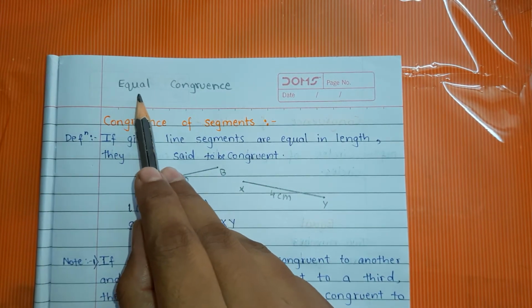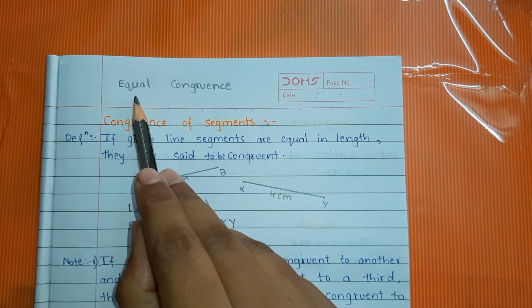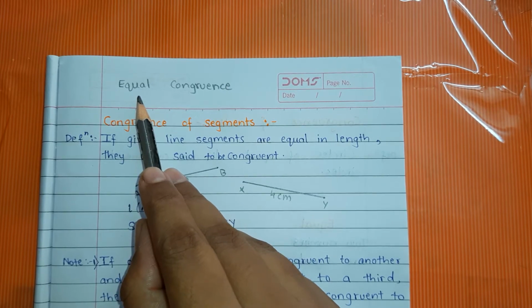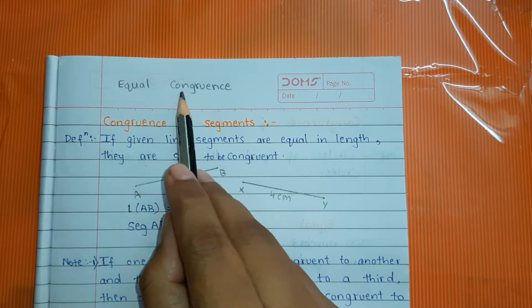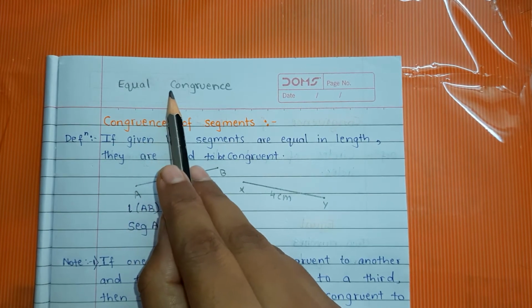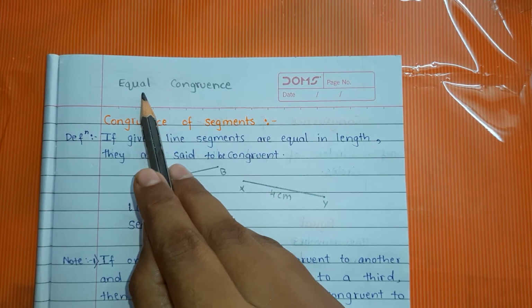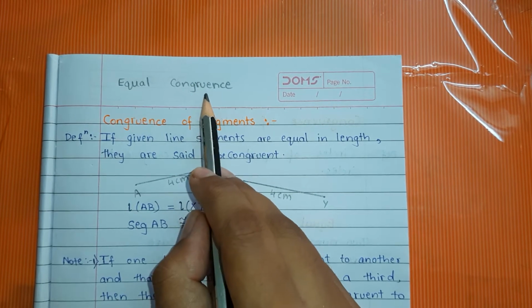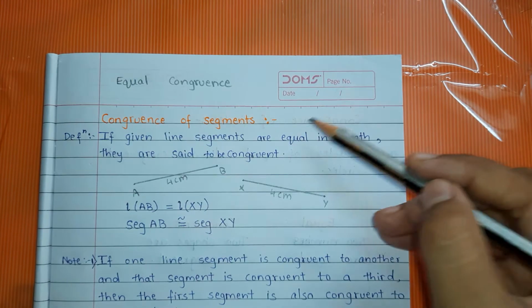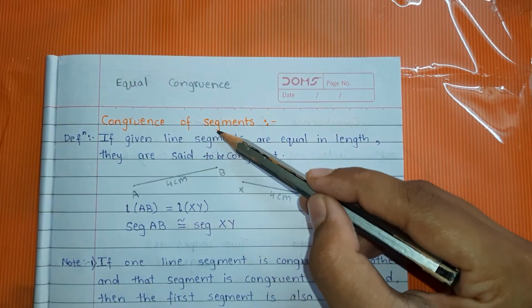And when two numbers are exactly the same, then we use the word equal. So, understood the difference between equal and congruence? Numbers are always equal and shapes are always congruent. Okay. So the first topic is congruence of segments.